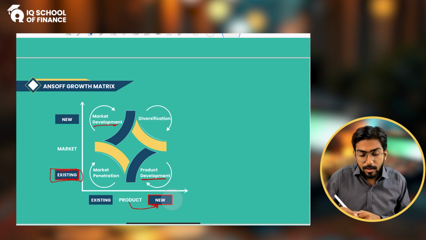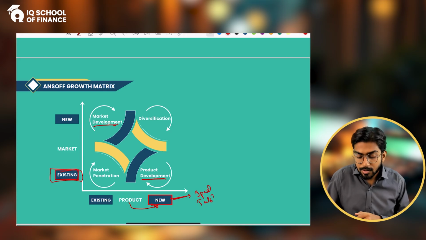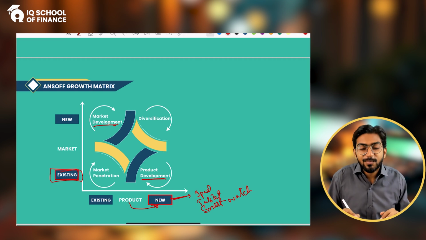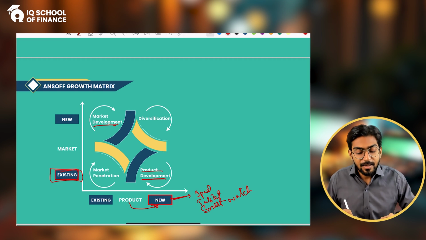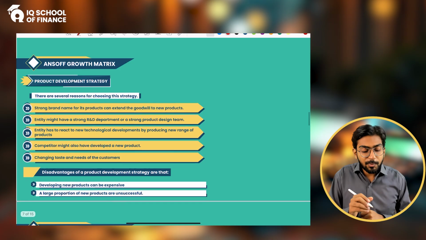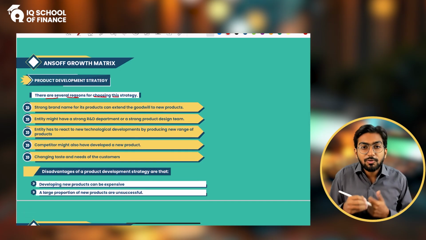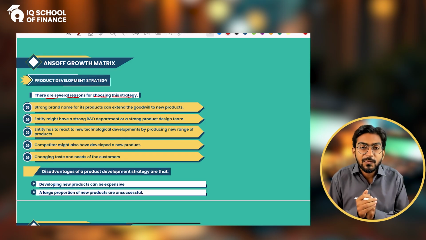Let's say now we are going to sell the iPad, tablet, smartwatches. Alright, so these are the new product but in the same market, and that is what we call the product development strategy. Let's read it. So the product development strategy, there are several reasons for choosing this strategy. What are the good reasons for choosing this strategy?